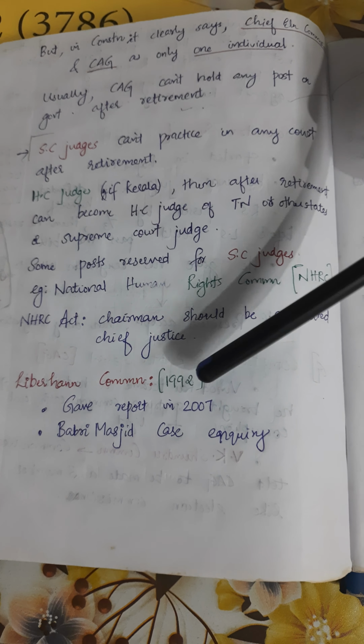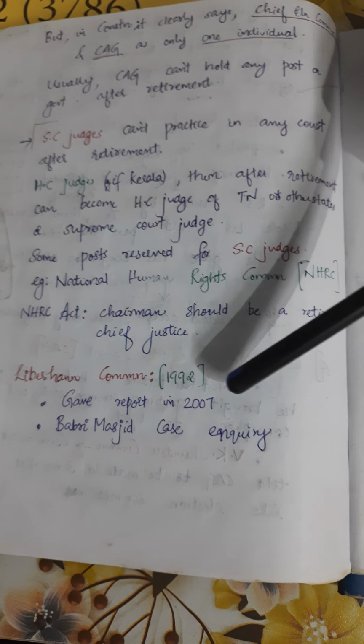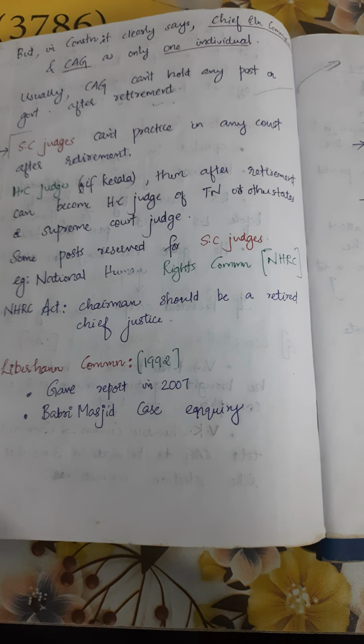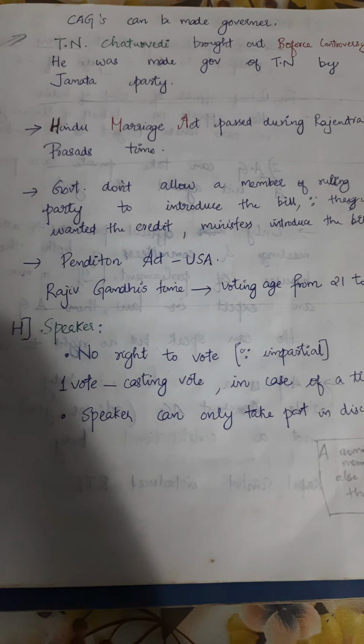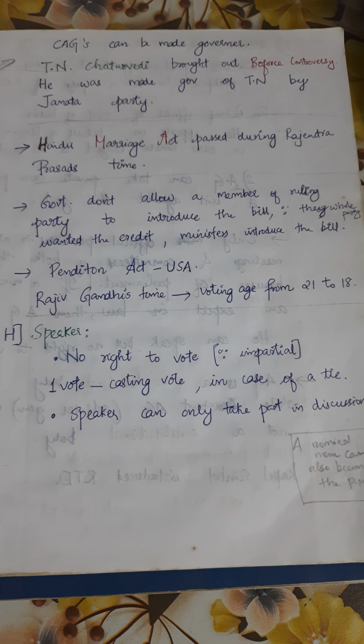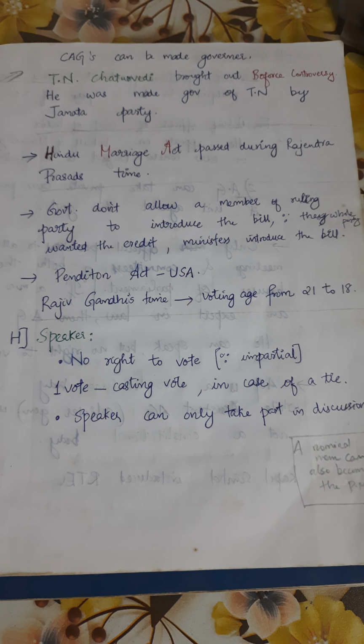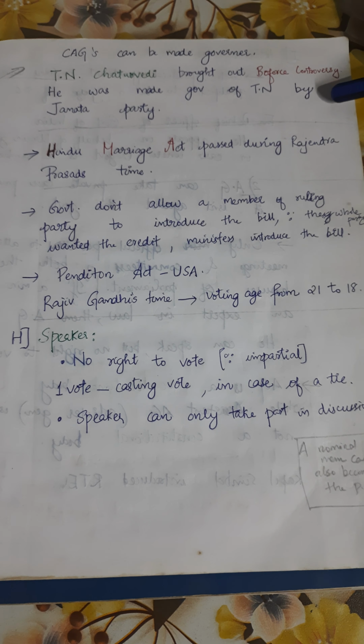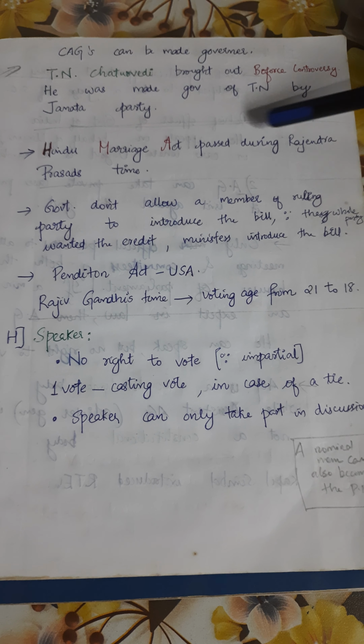The Liberhan Commission of 1992 then gave a report in 2007. It was doing the inquiry into the Babri Masjid demolition case. CAGs can be made governor. Tamil Nadu Governor T.N. Chaturvedi brought out the Bofors controversy. He was made governor of Tamil Nadu by the Janata Party.